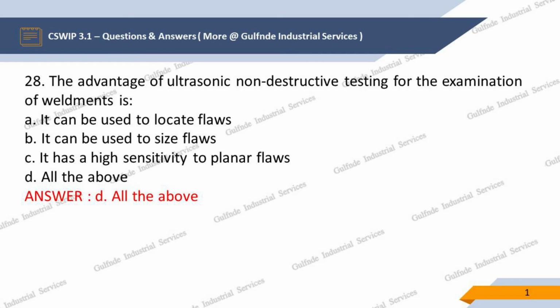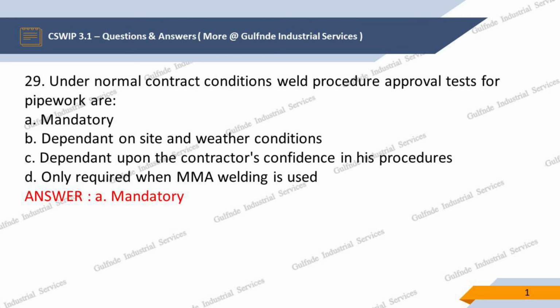Question 28. The advantage of ultrasonic non-destructive testing for the examination of weldments is, options are: A. It can be used to locate flaws, B. It can be used to size flaws, C. It has a high sensitivity to planar flaws, D. All the above. Our answer is D. All the above.